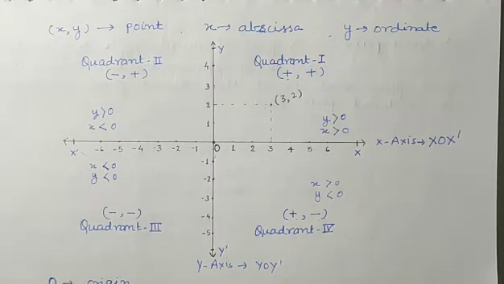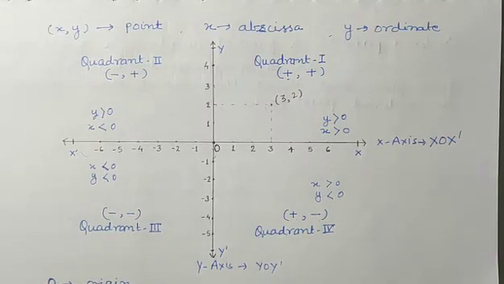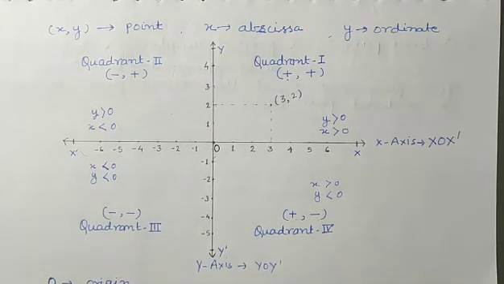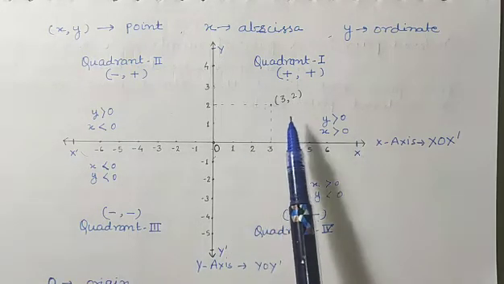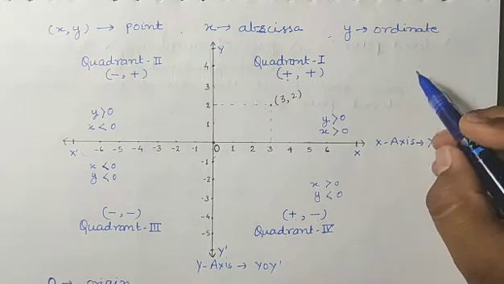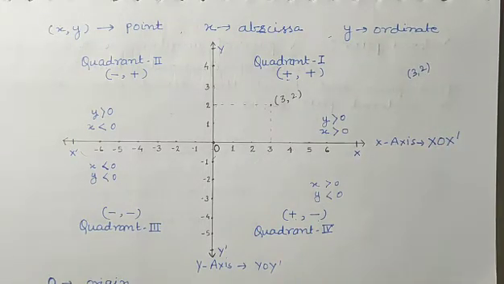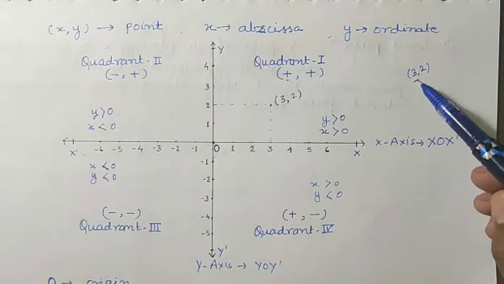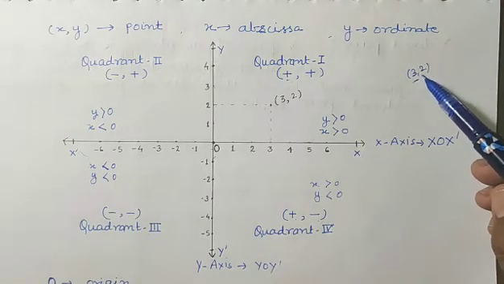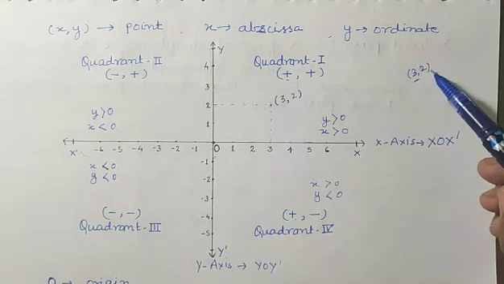Now we'll talk about the address of any point. Okay, how we can tell the address of any point? Like students, here you can see that if someone asks you how we can represent (3, 2) on the coordinate system. So see students, this 3 will tell the distance through x-axis, and this 2 will tell the distance from y-axis.